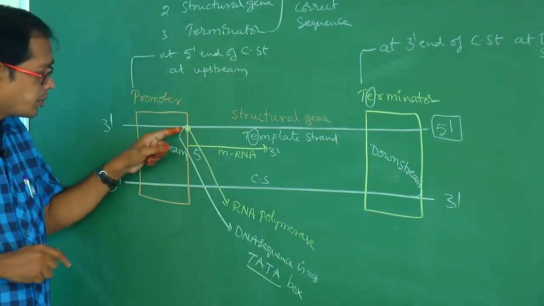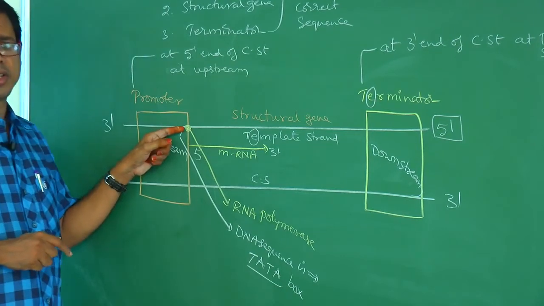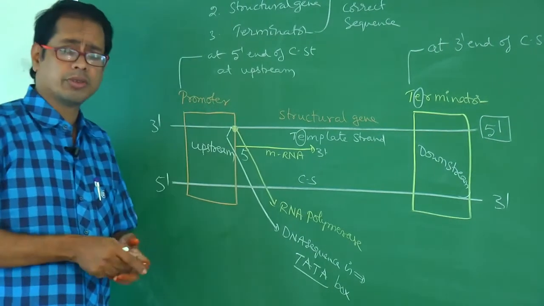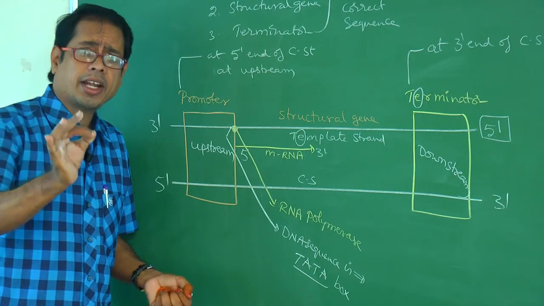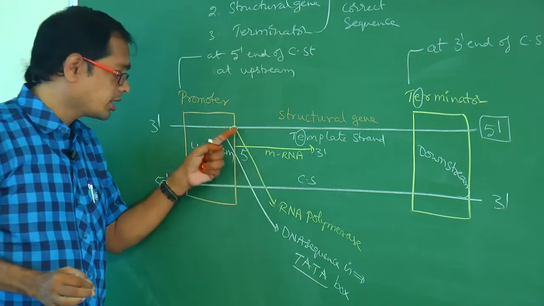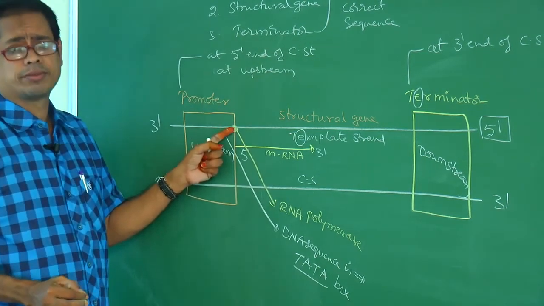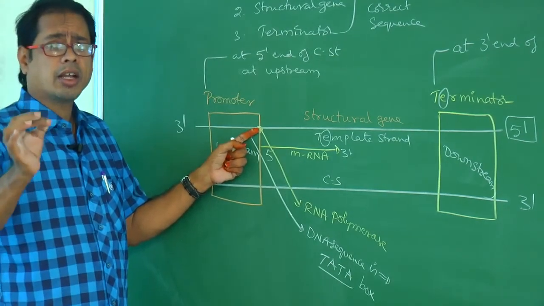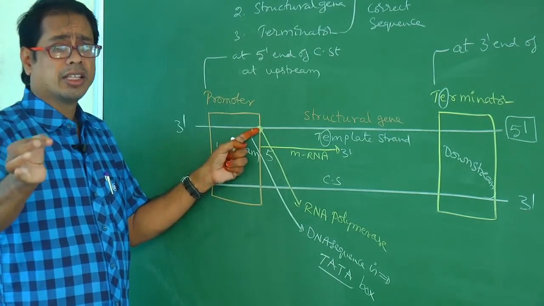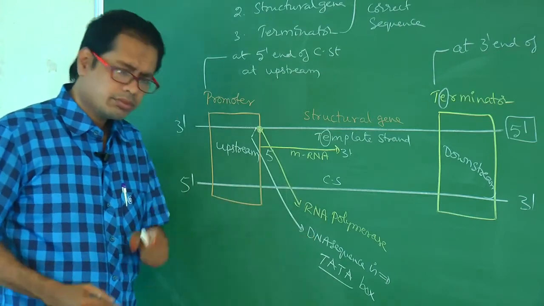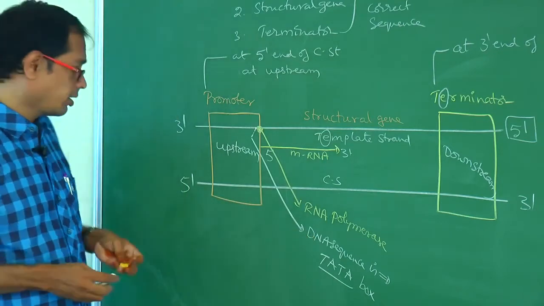That type of sequence is present in the DNA sequence where the RNA polymerase is attached. The binding site of RNA polymerase is the promoter. Where the RNA polymerase is attached, there the DNA sequence must be the TATA box, right?